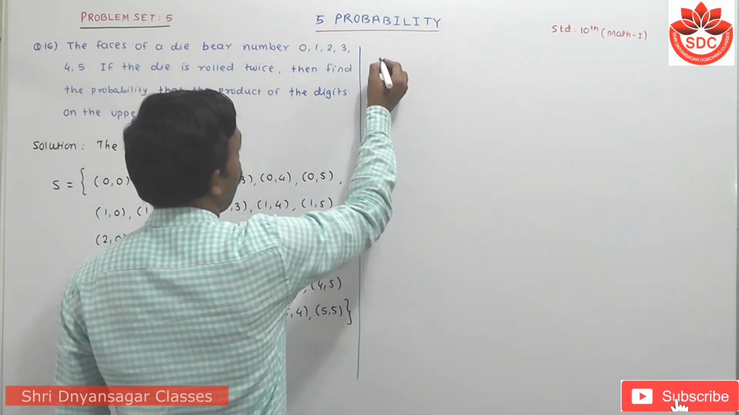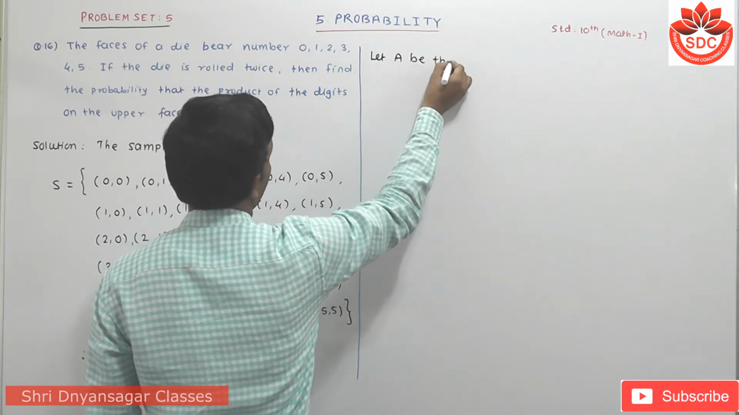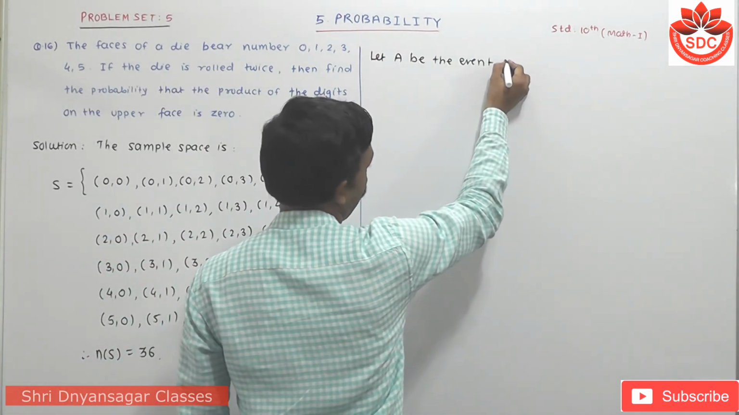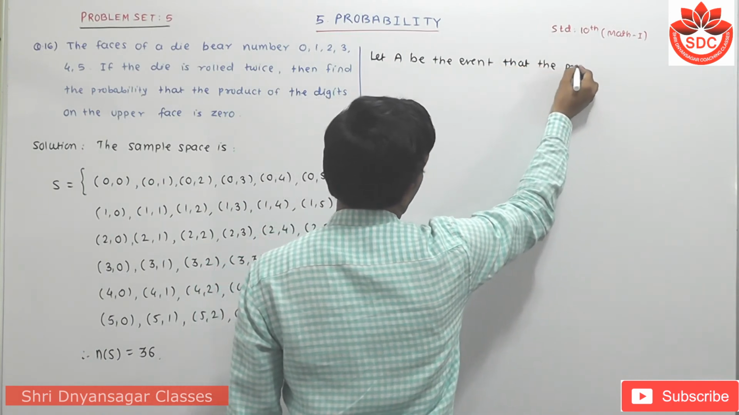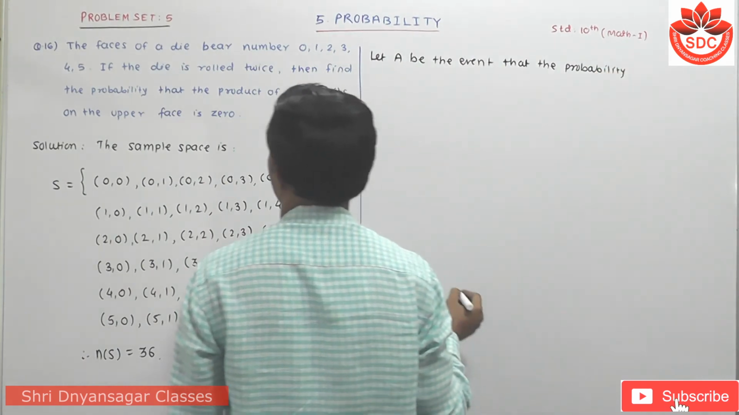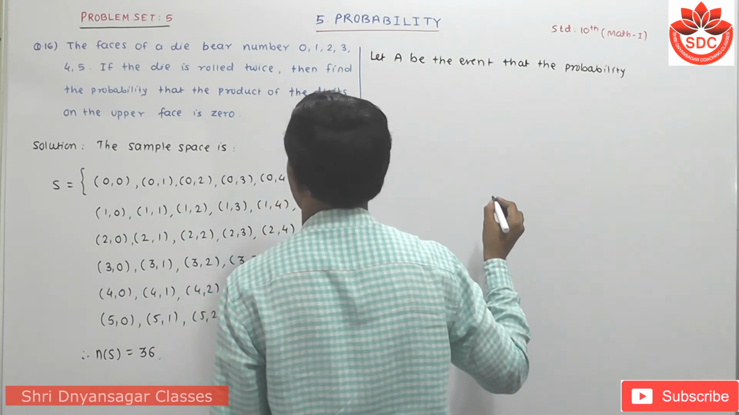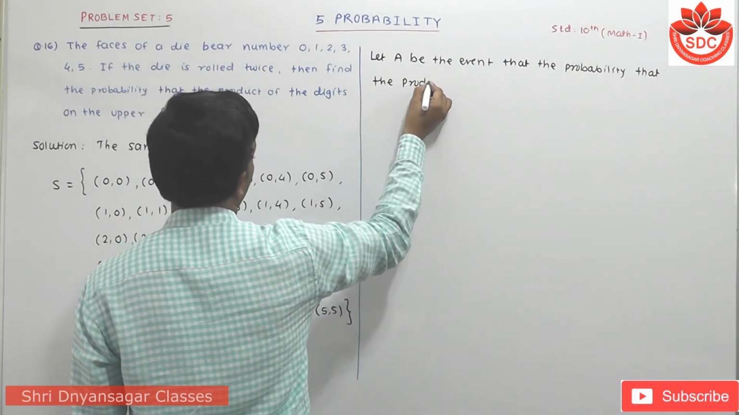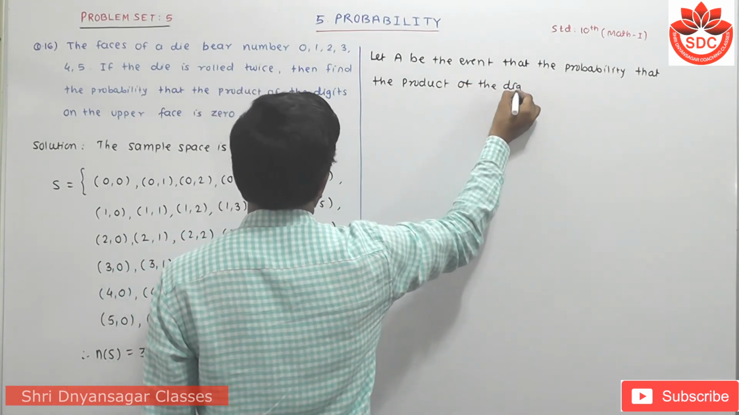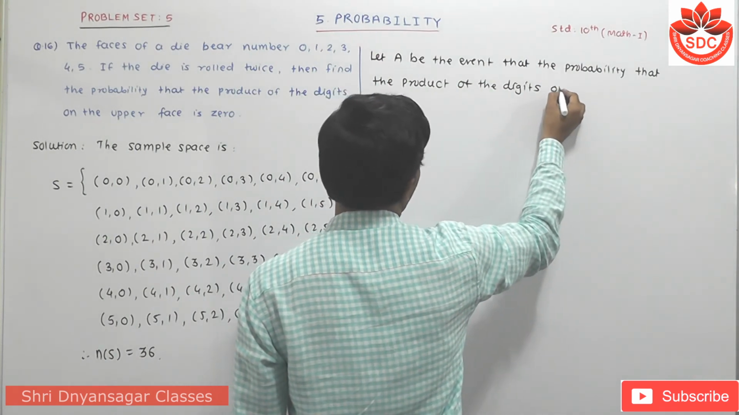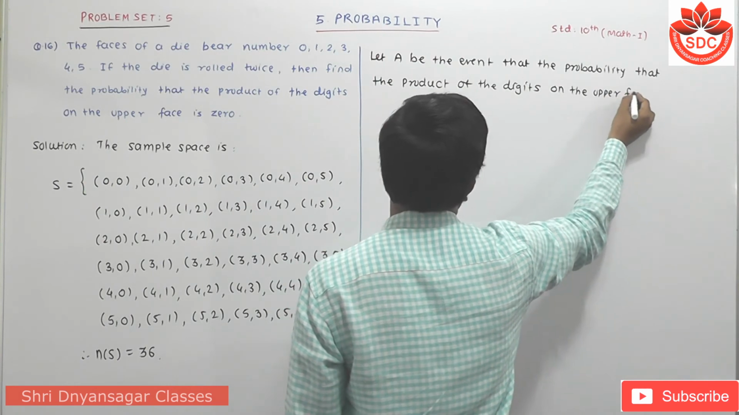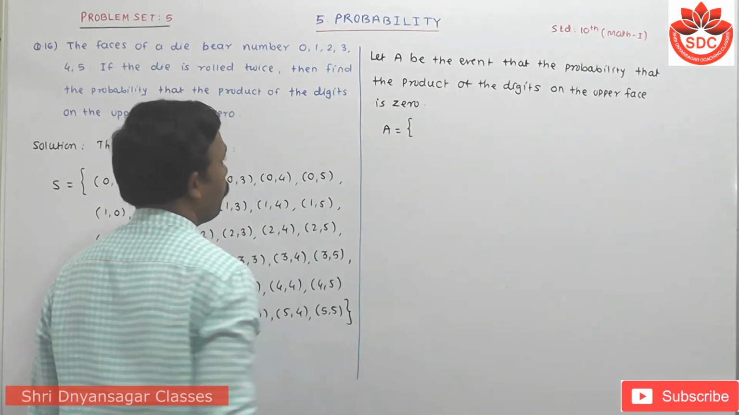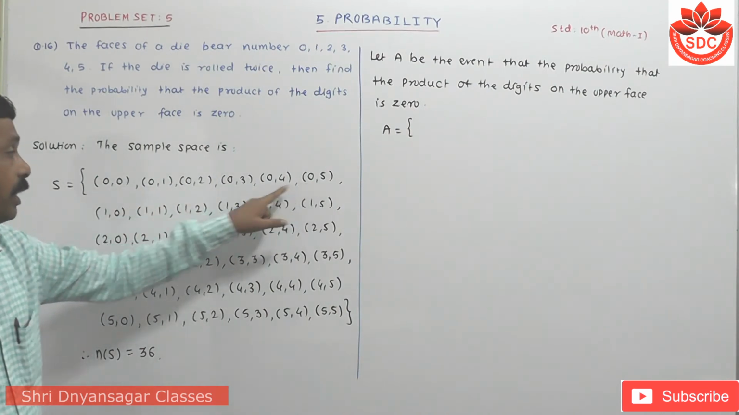is 0. So take here, let A be the event that the product of the digits on the upper face is 0. That means when we multiply by 0, then the product is 0.